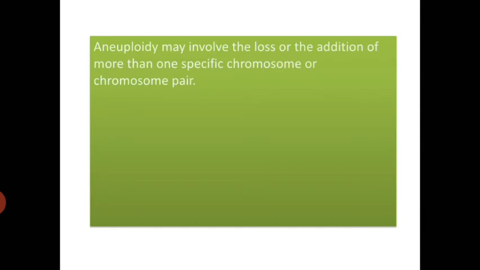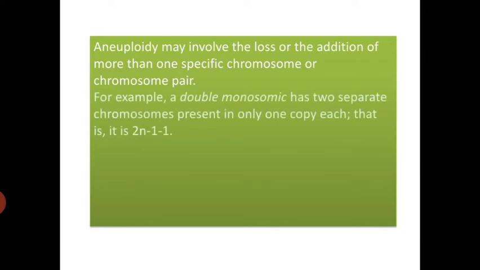Now, aneuploidy may involve the loss or the addition of more than one specific chromosome or chromosome pair. For example, a double monosomic has 2 separate chromosomes present in only one copy each, and that is 2n-1-1.